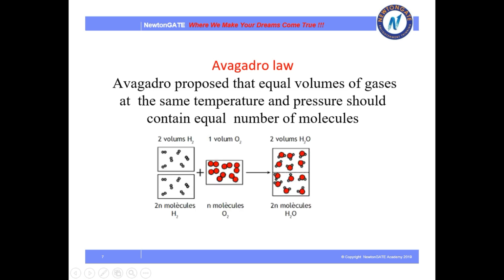Here, 2 volumes of hydrogen when combined with 1 volume of oxygen form 2 volumes of water. But if you see the number of molecules here, in the case of 2 volumes of hydrogen we are taking 2n molecules, whereas in 1 volume of oxygen we are taking n molecules. So this is a proper illustration of Avogadro's proposed law, which says equal volumes contain an equal number of molecules.